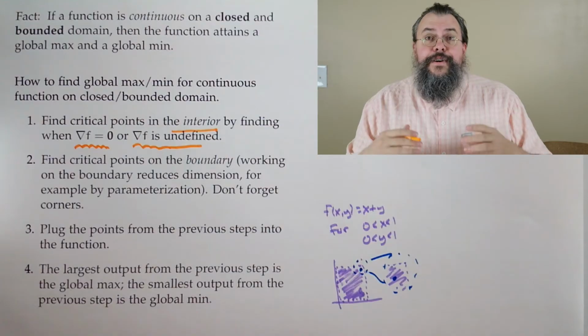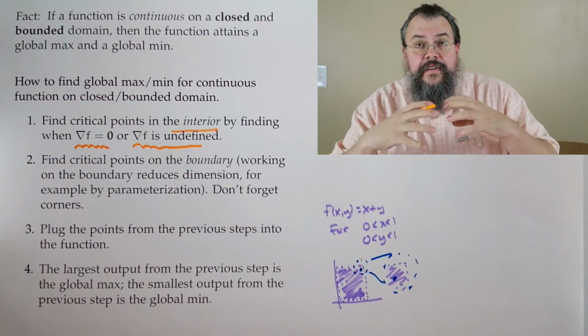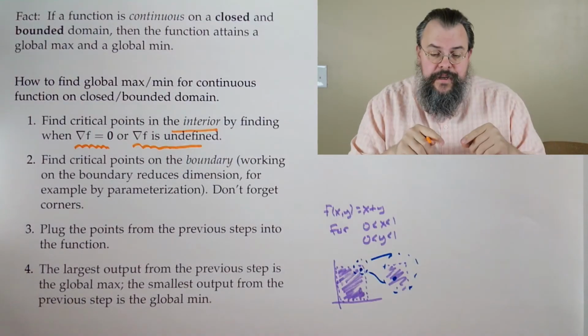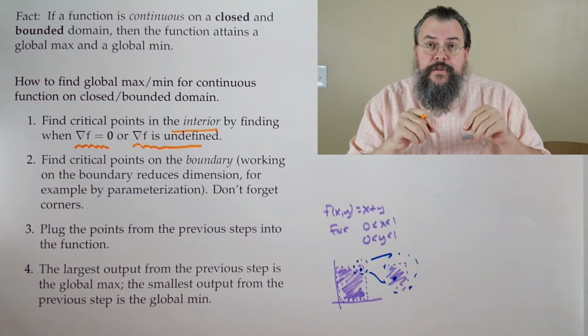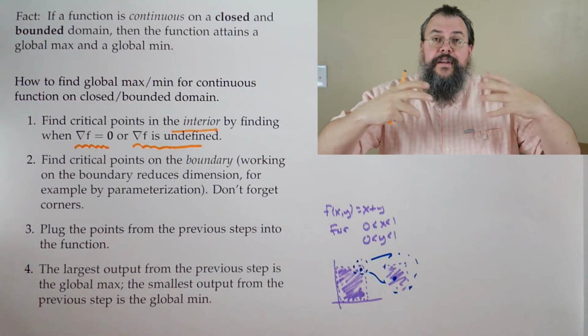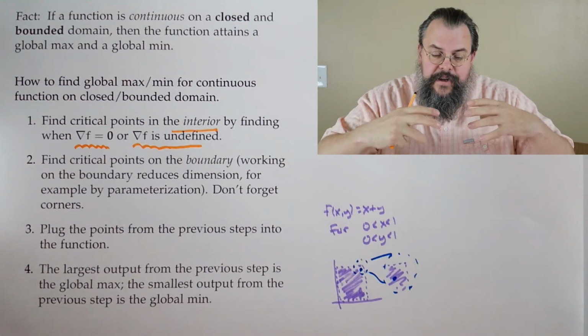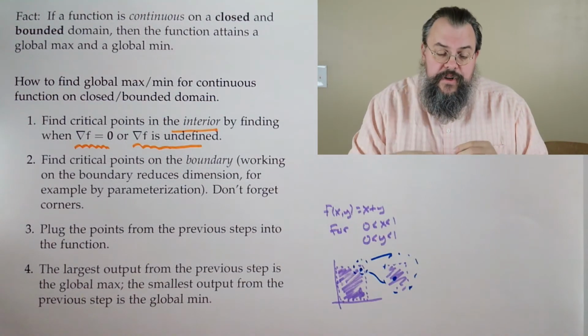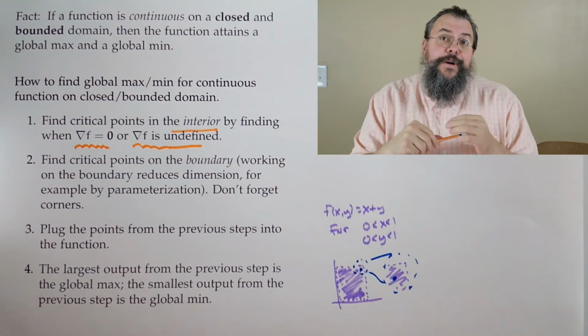All right, so it might happen on the inside, but it might happen on the boundary. And the sets that we're interested in will have boundary because there has to be an edge. It's not unbounded, right? It's bounded, which means there has to be a boundary to our set. Now, how do you work on the boundary?